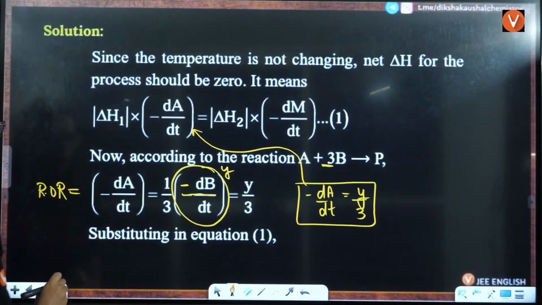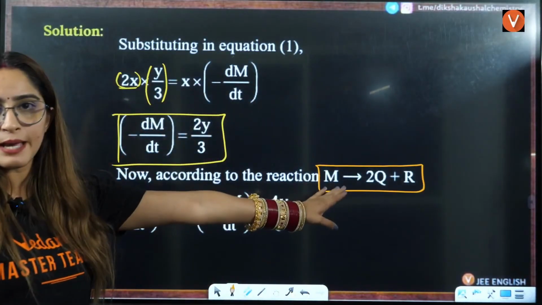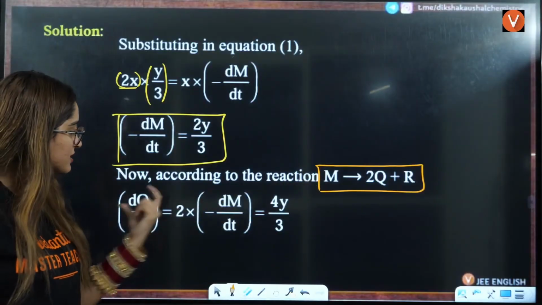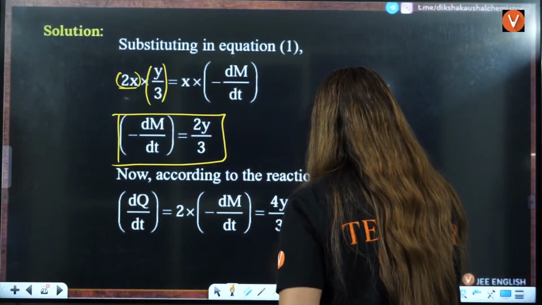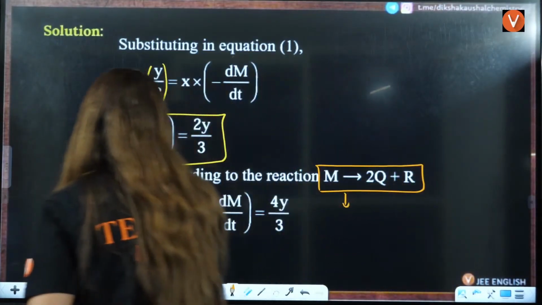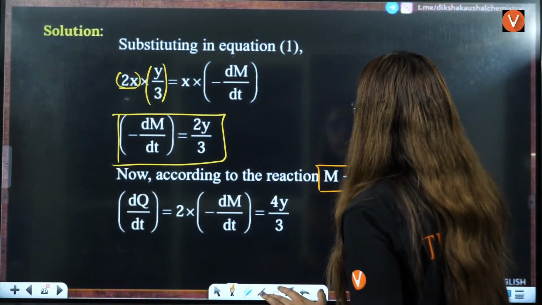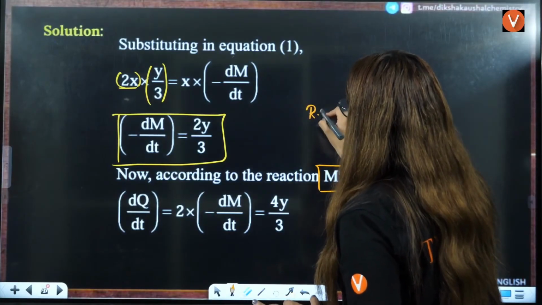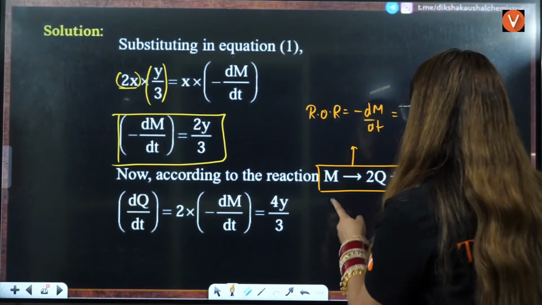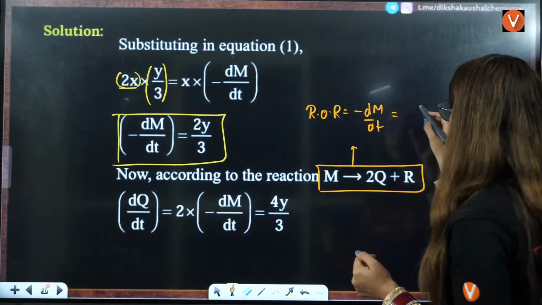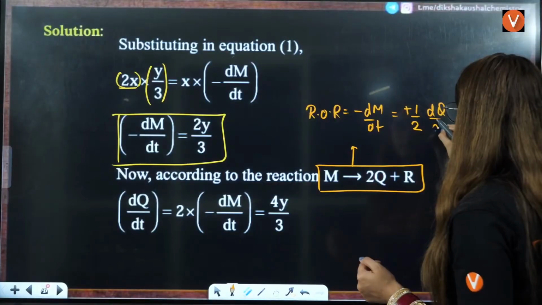Once I have minus dm by dt, I just need to apply the rate of reaction here. Minus dm by dt divided by the number of moles, that is 1. I'll write it here: rate of reaction is given by minus dm by dt, which equals, in terms of q, because q is what they are asking, q is getting formed, so plus 1 by 2 dq by dt.